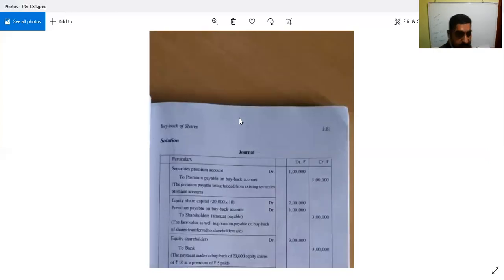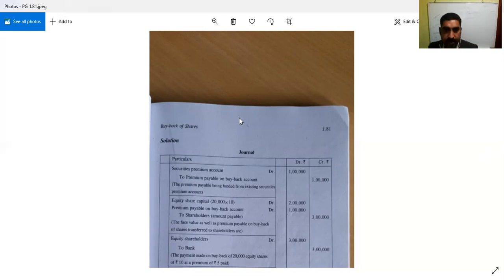So how much is this one? Securities premium account debtor to premium payable on buyback amount. How much is the amount? That is the 1 lakh. So number of shares is how much? 1 lakh share. So that is the thing to be taken care of.